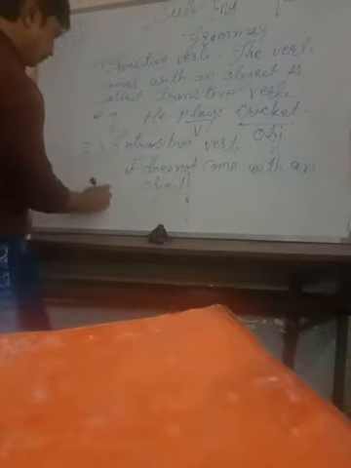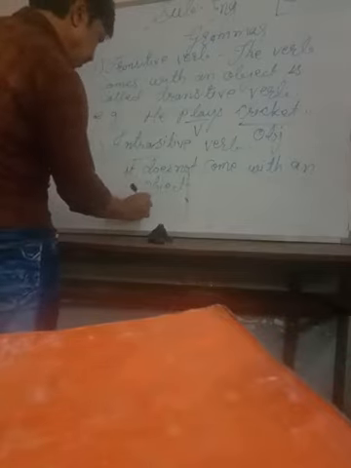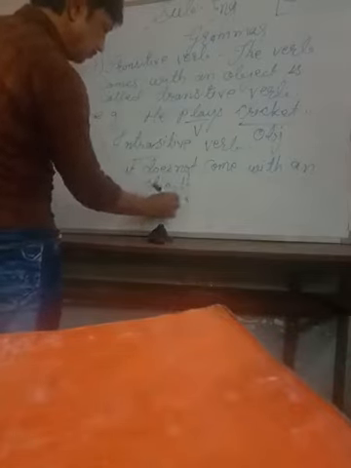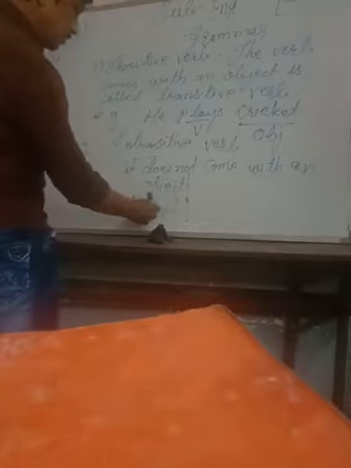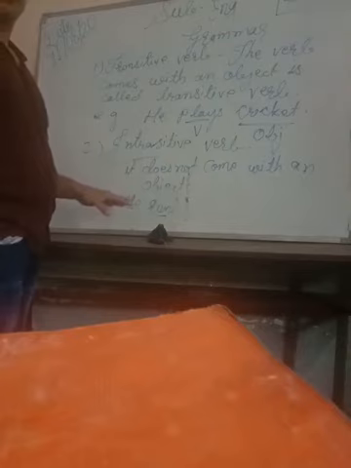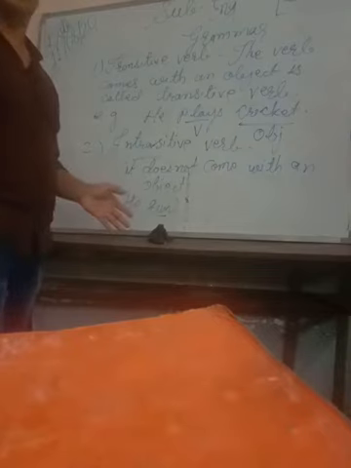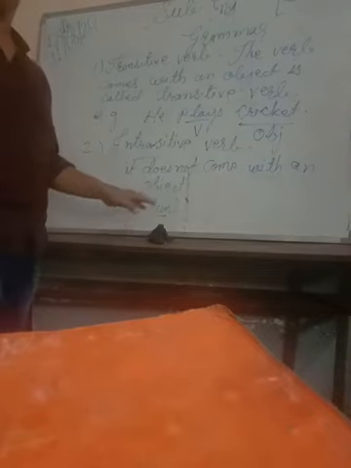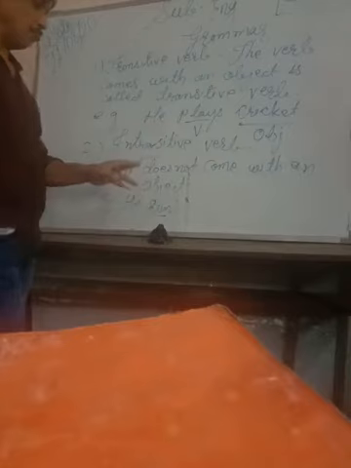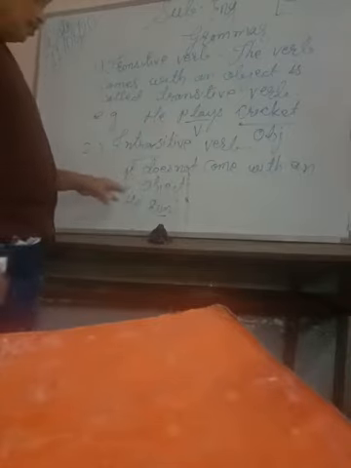For example, he runs. So runs is a verb, it does not have any object. Got it? We cannot ask the question to the noun here because there is no answer. So we cannot find any object with the verb runs. So such a verb is called an intransitive verb, right?